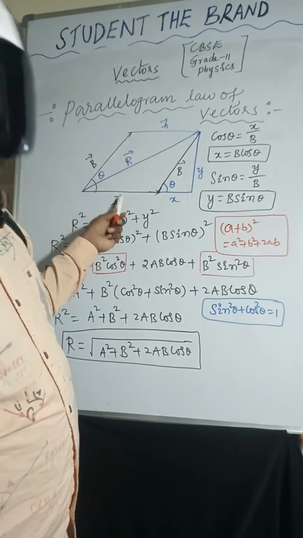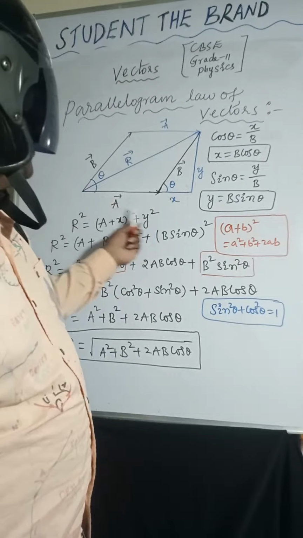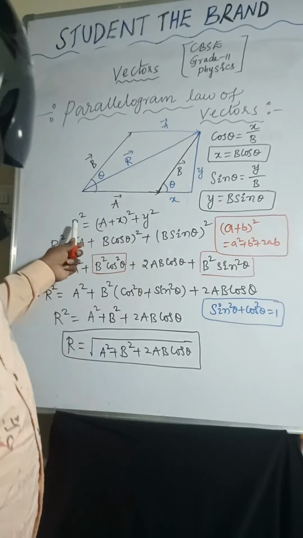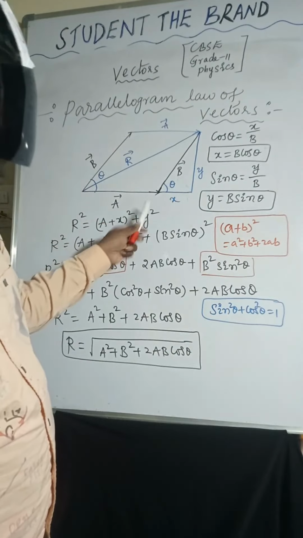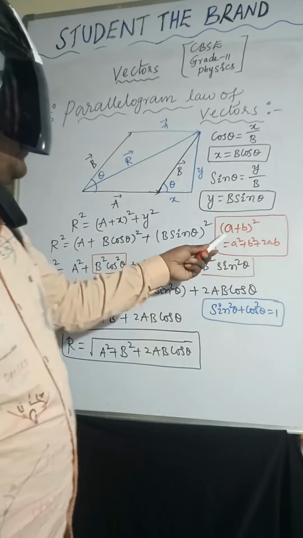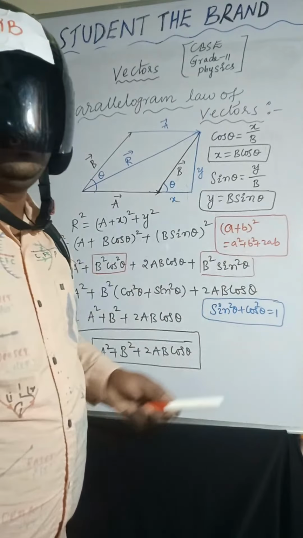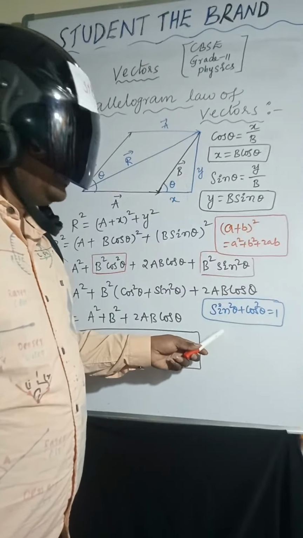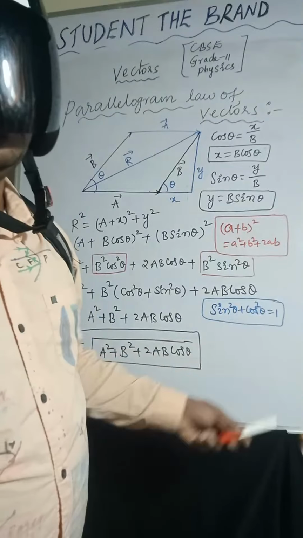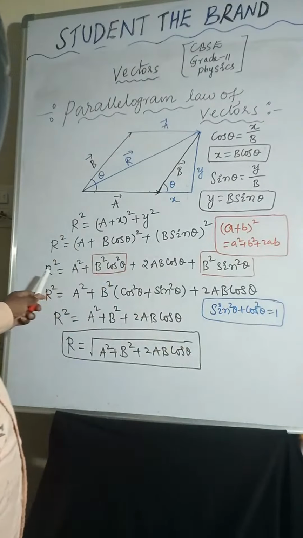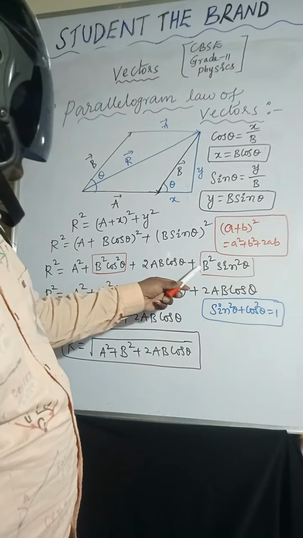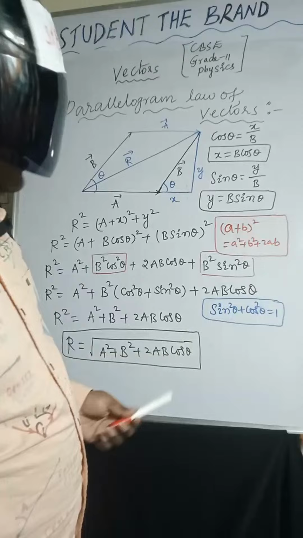Now we know hypotenuse square equal to side square plus side square. Taking the total magnitude, r square equal to (a plus x) whole square plus y square. The (a plus b) whole square formula is a square plus b square plus 2ab, and the trigonometry identity sin square theta plus cos square theta equal to 1 is very important. So r square equal to a square plus b square cos square theta plus 2ab cos theta plus b square sin square theta.